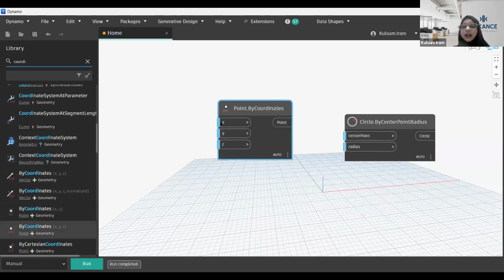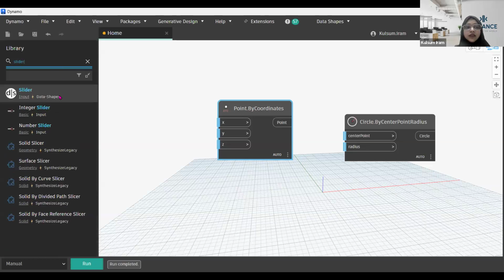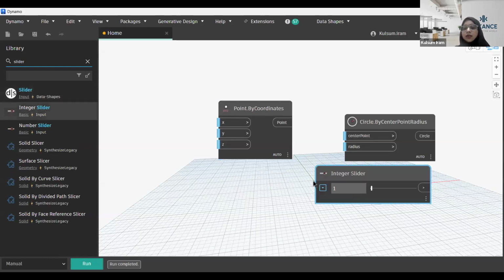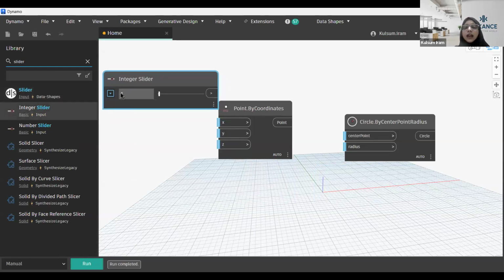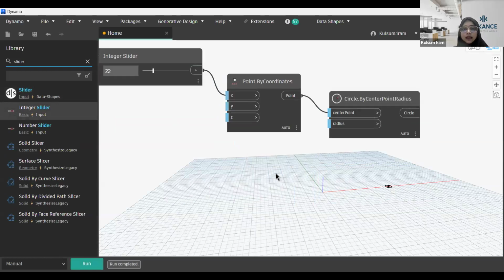If I select the value, you can see it is asking me to select a value for x, y, z. I can use a number, or you can use a slider, or you can use a number integer. So I'm going to use a number integer or a slider integer. You can also fix the value from a minimum to a maximum, and once you fix the value, it is sustained here. Let me select it here. I'll select the point, and once you select the point, your selection is done. And you can see my circle has been created.